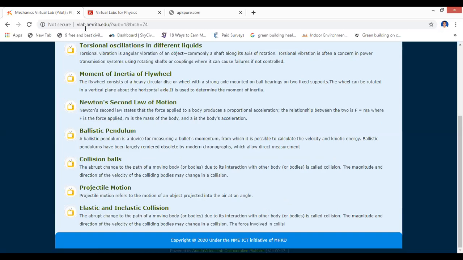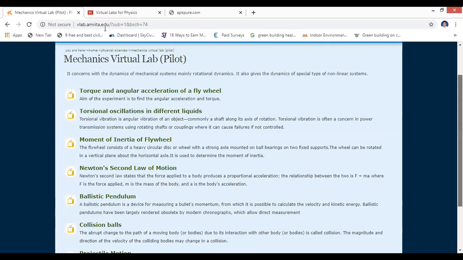I hope at least a few of these experiments are there in your curriculum, in your first year BTech, isn't it? So you can perform these experiments virtually and understand the concept easily, okay? You can relate your theory knowledge with practical experiments and see the procedure, how to take the observations and do the calculations and all.